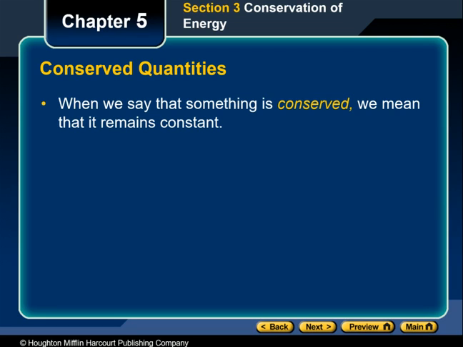An example of a conserved quantity that you are already familiar with is mass. For instance, imagine that a light bulb is dropped on the floor and shatters into many pieces. No matter how the bulb shatters, the total mass of all the pieces together is the same as the mass of the intact light bulb, because mass is conserved.